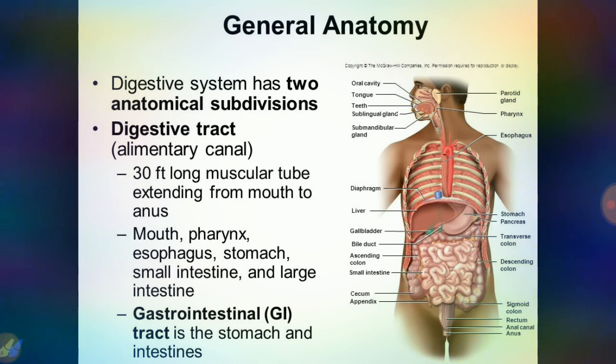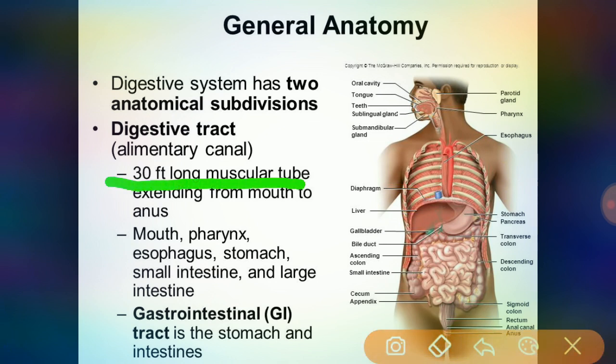In general anatomy, we know that the digestive system has two anatomical subdivisions. I am repeating the same slides just to remember the topic: the alimentary canal and the gastrointestinal tract. The alimentary canal is a 30 feet long muscular tube extending from the mouth to the anus, comprising the mouth, pharynx, esophagus, stomach, small intestine and large intestine. The gastrointestinal tract comprises the stomach and the intestines.